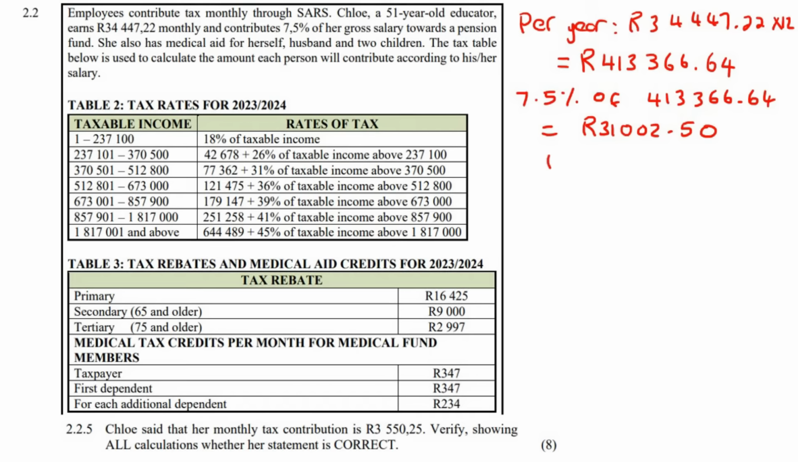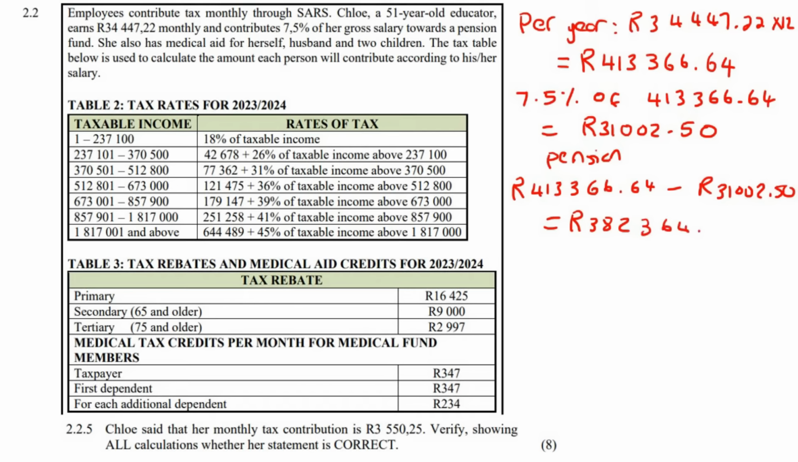So that is going into pension. So what we'll do now is we'll take this amount and we'll subtract this amount. Okay. And that'll be 382,364.14. All the deductions have now taken place. We've taken care of pension, UIF. There wasn't any UIF, but we've done all the deductions. Now, this is the amount over here that we're now going to go into the table.